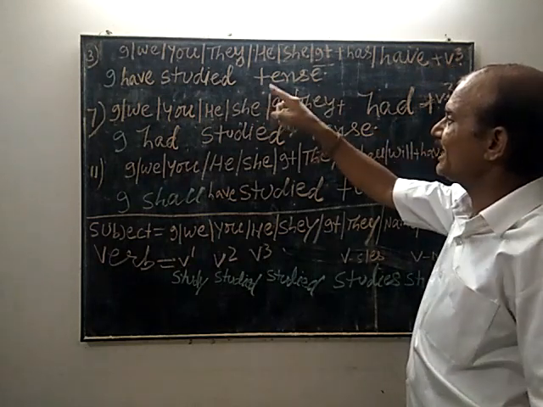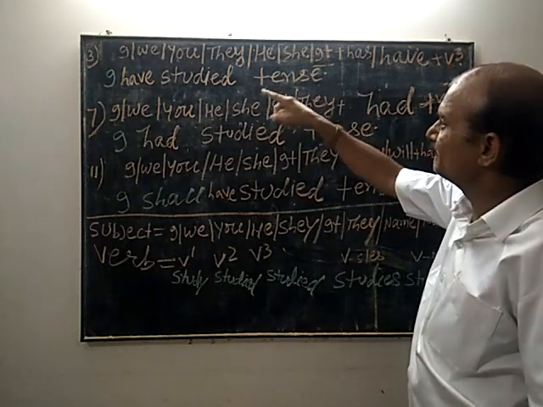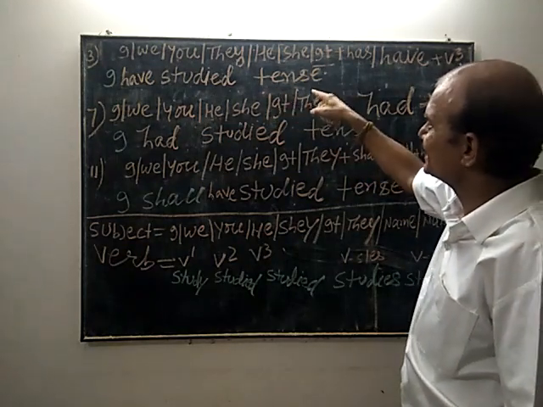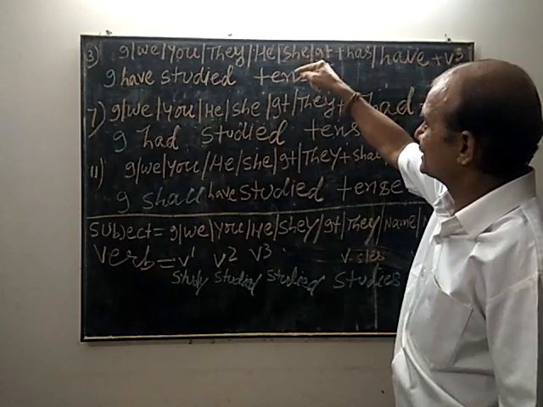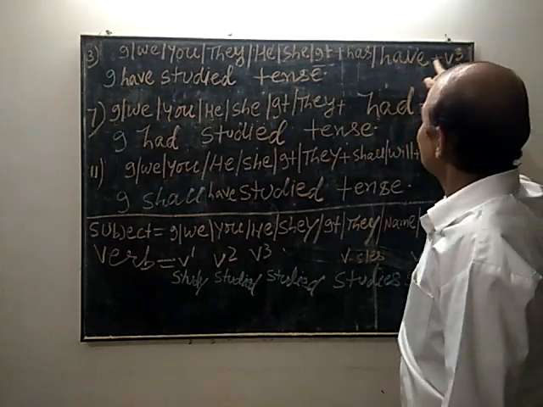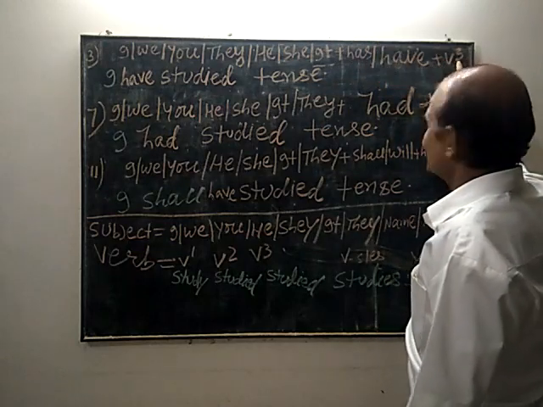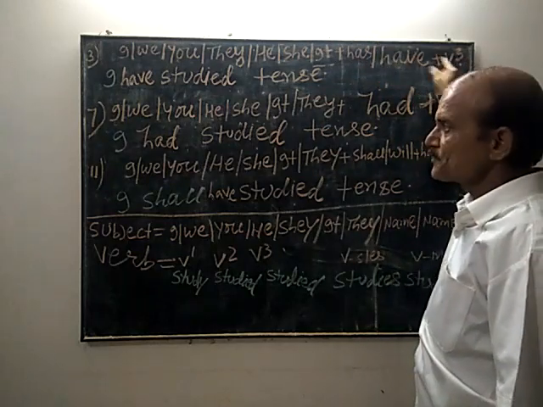In this way, we shall have I have studied tense, we have studied tense, you have studied tense, they have studied tense, but he has studied tense, she has studied tense. Okay?